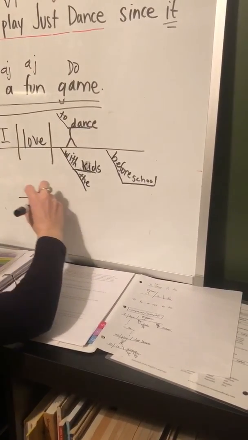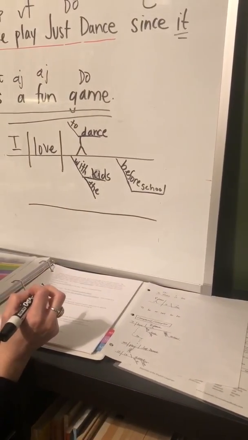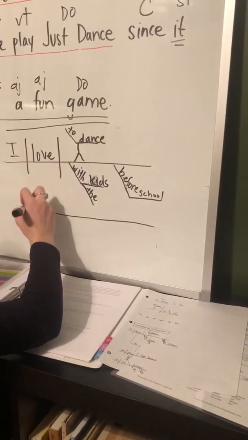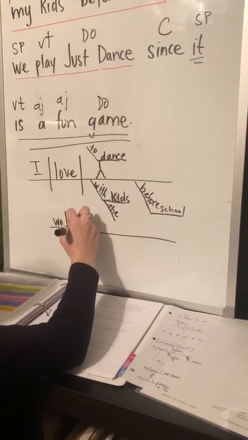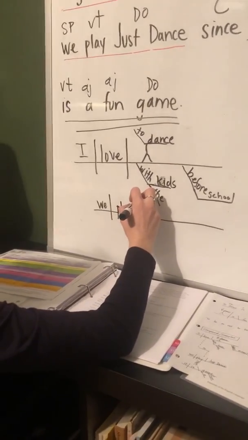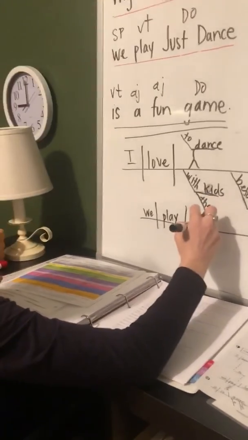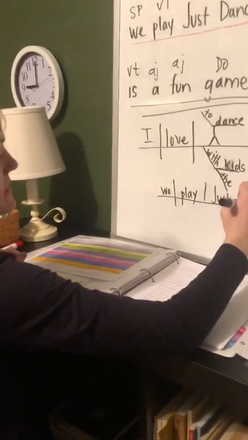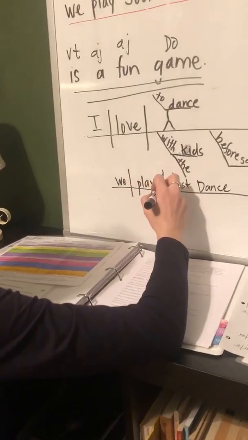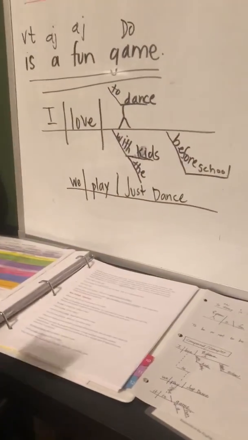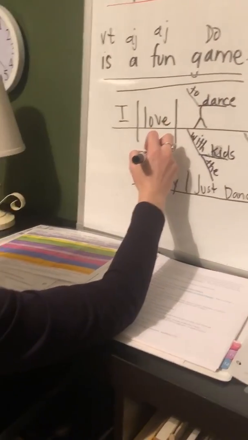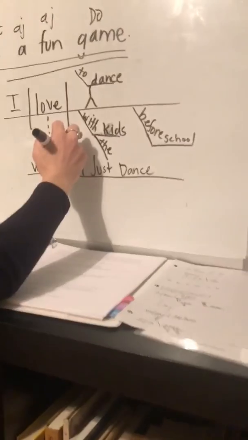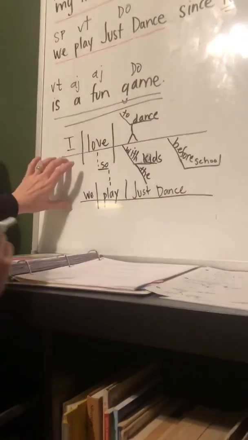All right, so then let's do our second independent clause. I'm going to have to squish this together. I'm sorry. Okay, so we have we play just dance. Okay, so then we connect that verb to the verb on a swing, right? So that's our compound sentence structure.